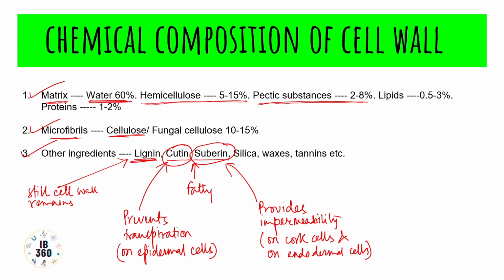Impermeability is done by suberin, but lignin doesn't turn it impermeable. Still, the cell wall remains permeable to water, and it increases hardness many folds.